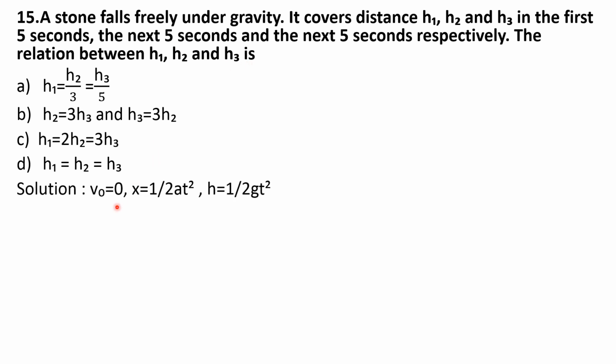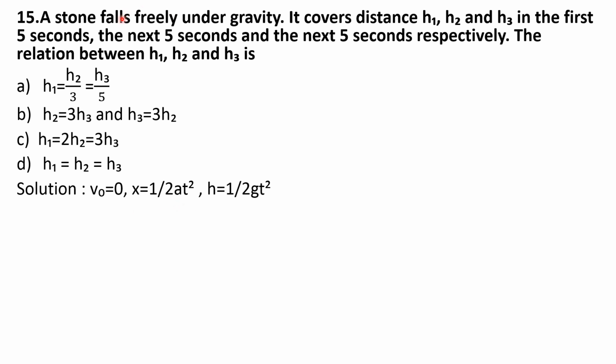So here V0 is 0, initial velocity is 0. So next you can find the distance covered by the stone using the formula x is equal to V0t plus half at square. There V0 value is 0, so the formula becomes x is equal to half at square.